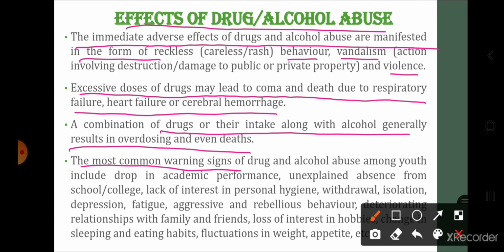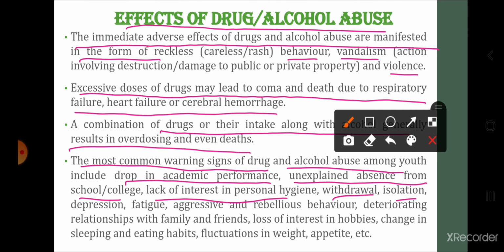The most common warning signs of drug and alcohol abuse among the youth include a drop in academic performance, unexplained absence from school or college, lack of interest in personal hygiene, withdrawal, isolation, depression, fatigue, aggressive and rebellious behavior, deteriorating relationships with family and friends, loss of interest in hobbies, change in sleeping and eating habits, fluctuations in weight, appetite, etc. So, अपने को कैसे मालूम पड़ेगा कि that particular youth has been using drugs or alcohol?